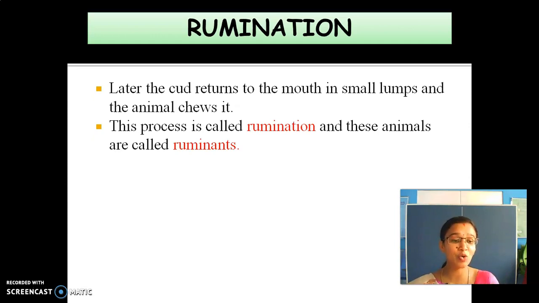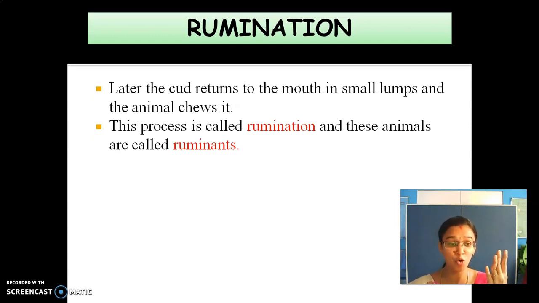The cud which is stored in the stomach later returns to the mouth in small lumps. A small lump is nothing but a small quantity. So it returns to the mouth in small quantity and the cow starts chewing again. This chewing process is called rumination and these kinds of animals are called ruminants.